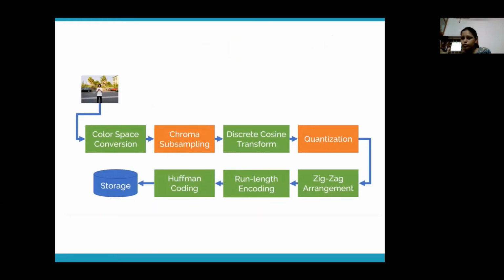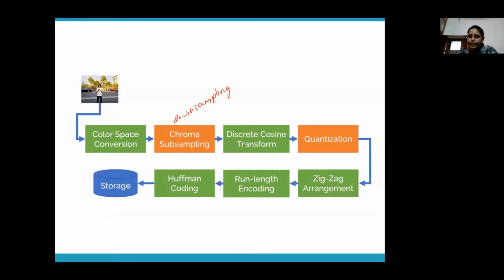There's no need to store all the color information, but human eyes are more sensitive to brightness information, so you have to store that intact. In YCbCr, Y stands for the luminance part and CbCr stands for the chrominance part. Then we apply chroma subsampling or downsampling, reducing the number of pixels required for representing the color information.